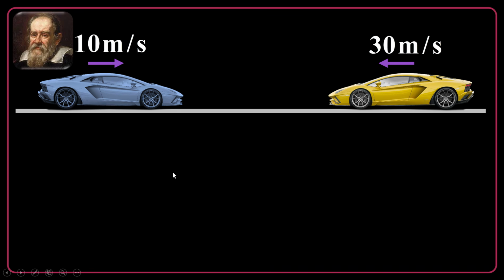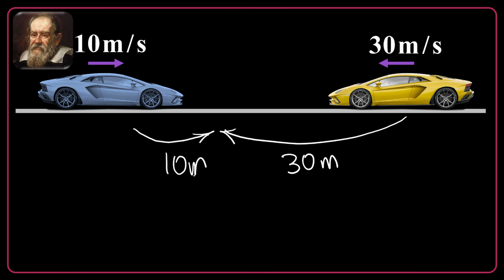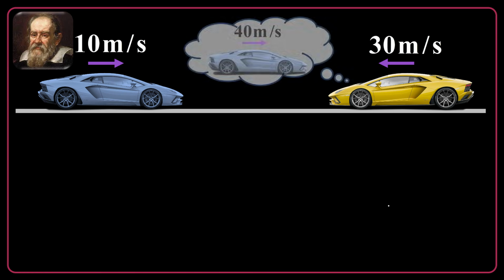Another strange case. We have a couple of cars, a yellow one moving at a speed of 30 meters per second leftward and a blue one moving at a speed of 10 meters per second rightward. Okay. I ask the driver of the yellow car how fast the blue car is. He will say, okay, in every second I'm moving leftward for 30 meters and at the same time the blue car will travel for 10 meters. So we are approaching each other by 40 meters every second. So the relative speed, according to classical mechanics, what Galileo said, what Newton said, is 40 meters per second.